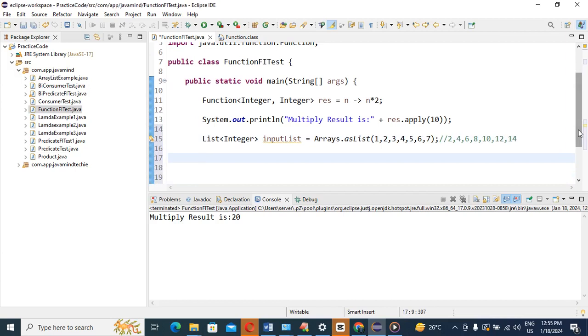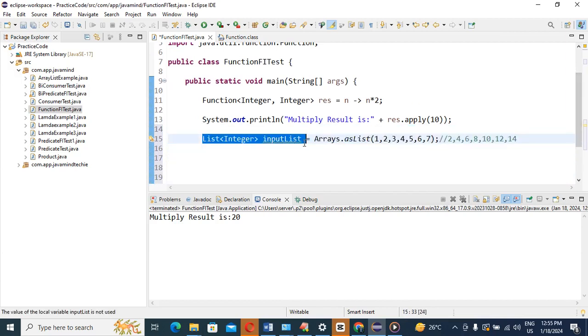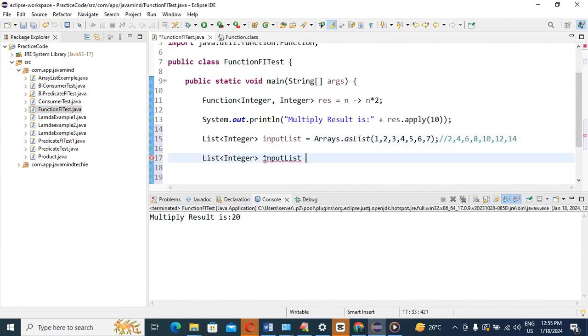So we need to take the response and store it. Your input list is there, so you can mention output list equals to. First you need to convert your input list into a stream. And guys, you know very well why we use a stream.